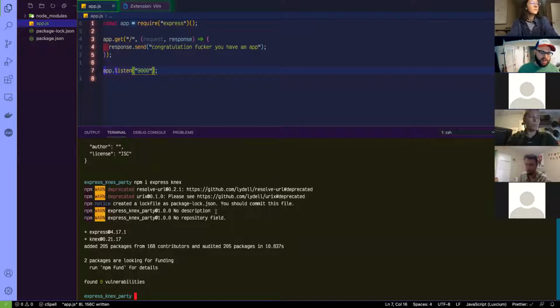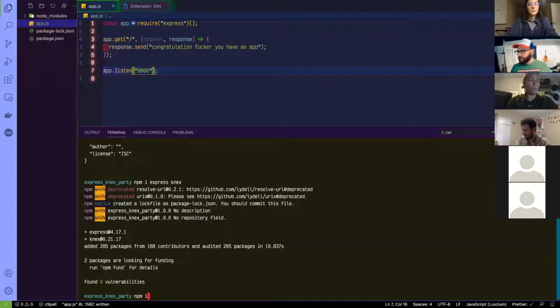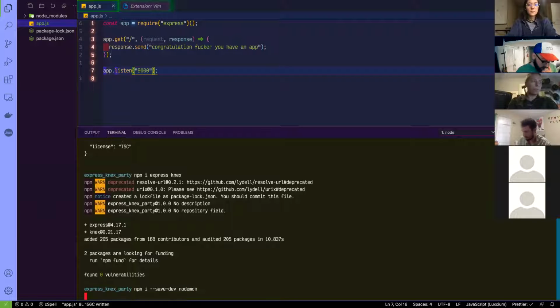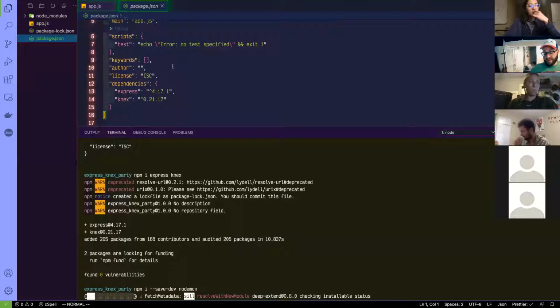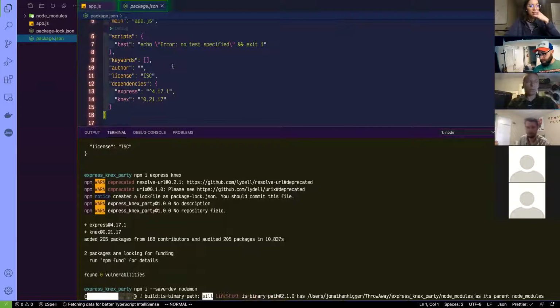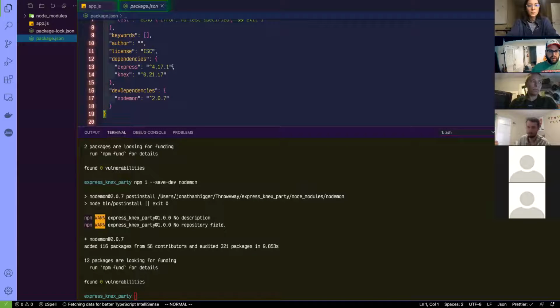And also, you know what? We're gonna bite the bullet early. Last time we set up that nodemon thing. So we'll also, and I think we could do --save-dev nodemon is actually what it is. And now I have nodemon in my dependencies, but it's specifically in my development dependencies. Cool. And I think to run that, you basically run npx.